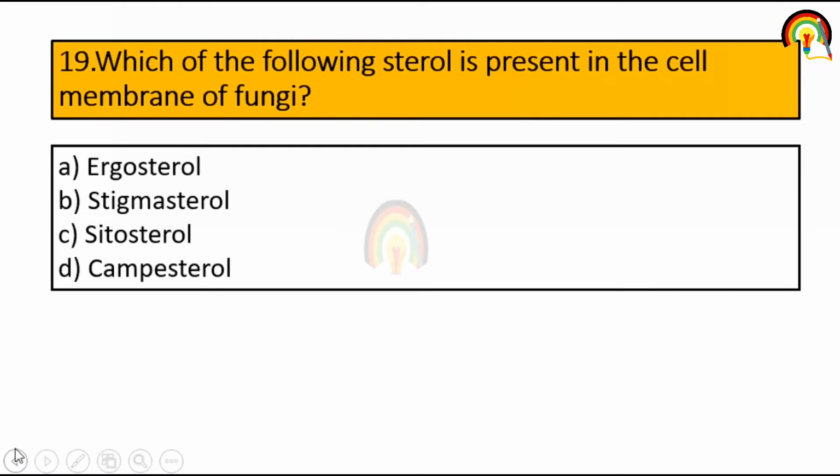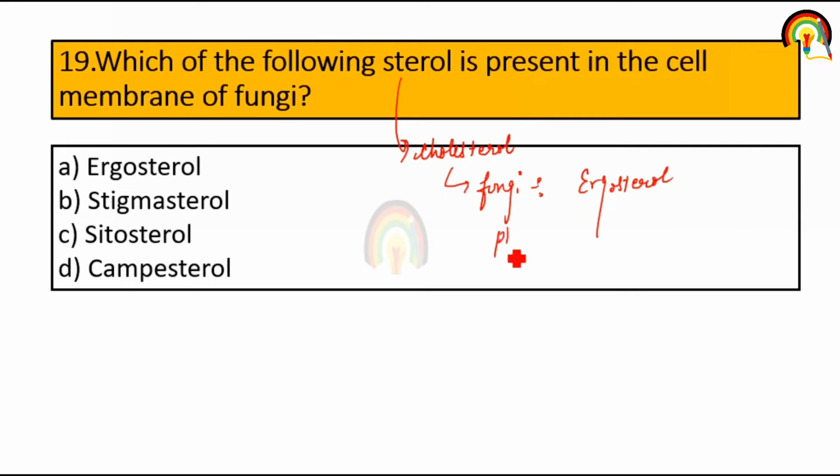Which of the following sterol is present in the cell membrane of fungus? Sterol means cholesterol, and sterol that is present in fungus is called ergosterol, and sterol that is present in plant is called phytosterol, as well as these three: stigmasterol, sitosterol, campesterol.